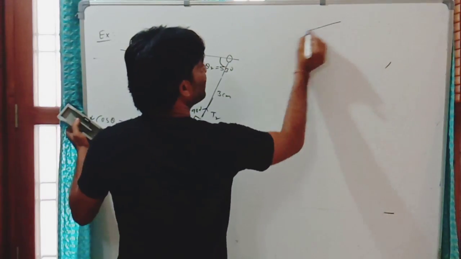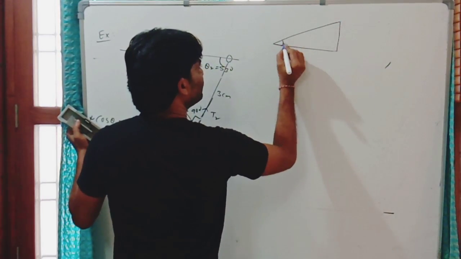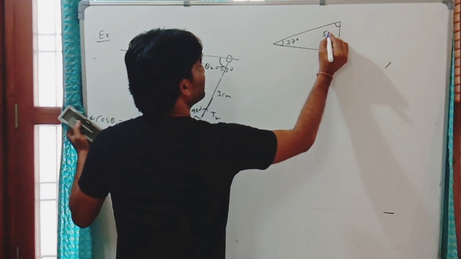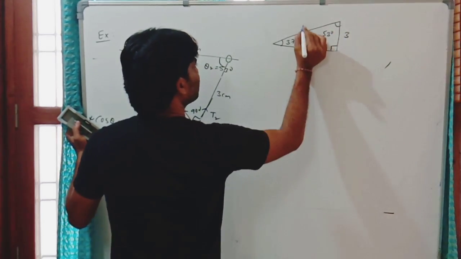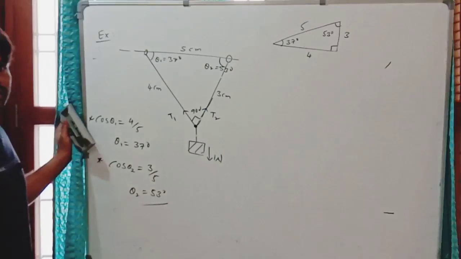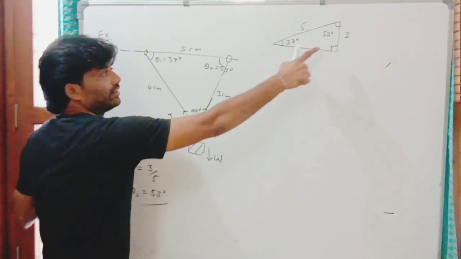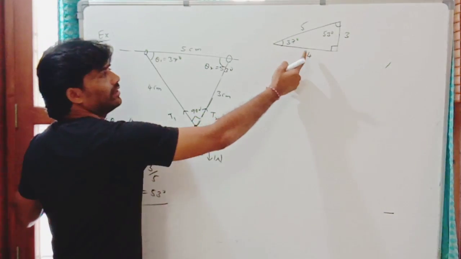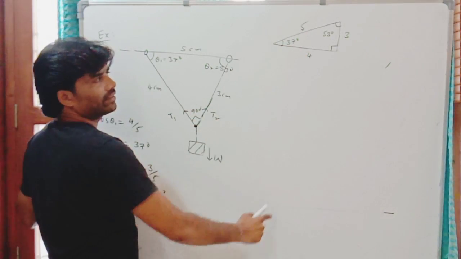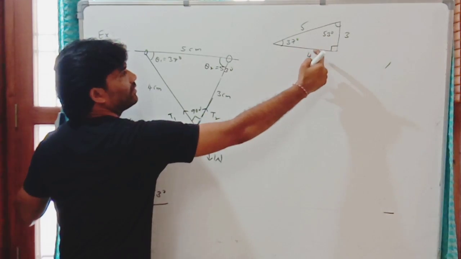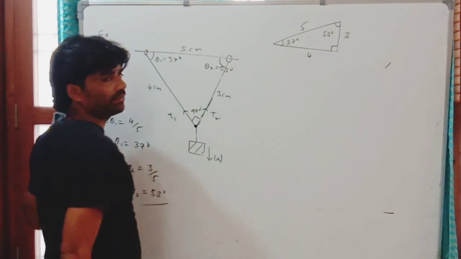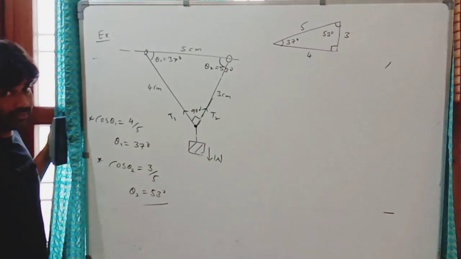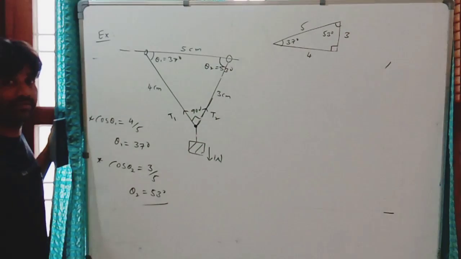Remember this right angle triangle, we use this so frequently. If it is 37, 90 and here 53, these sides are 3, 4, 5. Remember this triangle with these three sides and these angles. You can write cos 37 is 4 by 5. Cos 53 is 3 by 5. You can write any trigonometric function for 37 or 53 degrees by using that triangle.